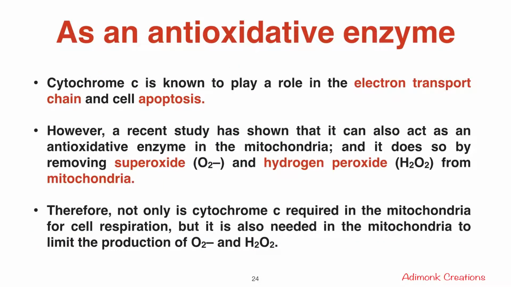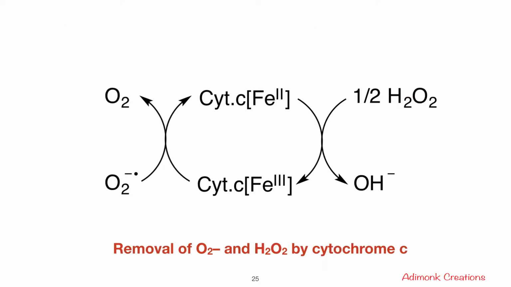Now let us see the role of cytochrome C as an antioxidative enzyme. Cytochrome C is also known to play a role in the electron transport chain and cell apoptosis. However, a recent study has shown that it can also act as an antioxidative enzyme in the mitochondria, and it does so by removing superoxide and hydrogen peroxide from mitochondria. Therefore, not only is cytochrome C required in the mitochondria for cell respiration, but it is also needed in the mitochondria to limit the production of superoxide and hydrogen peroxide. And this is the reaction which shows the removal of superoxide and hydrogen peroxide by cytochrome C.